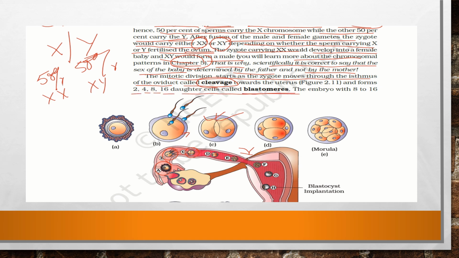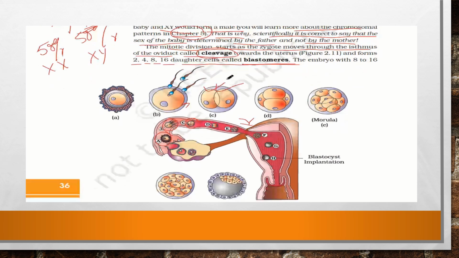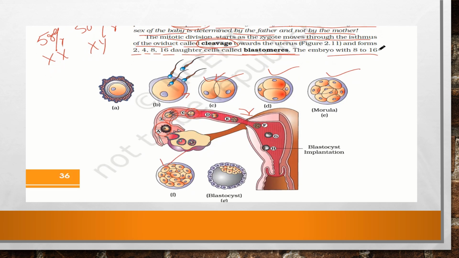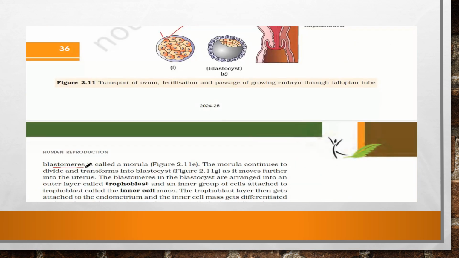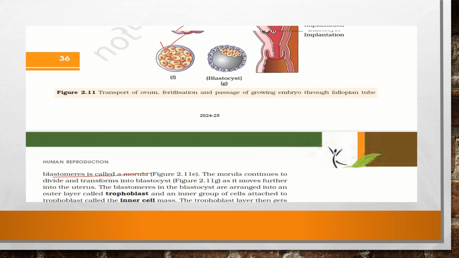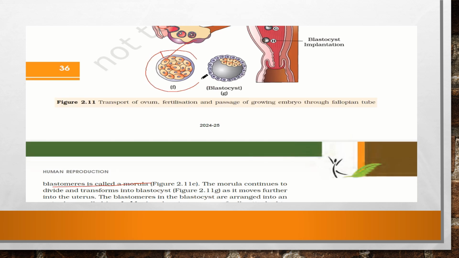So the daughter cells are formed by mitotic division. See, 2, 4, 8, 16, like this they are being divided, and the embryo with 8 to 16 blastomeres is called a morula. The morula continues to divide and transforms into a blastocyst.